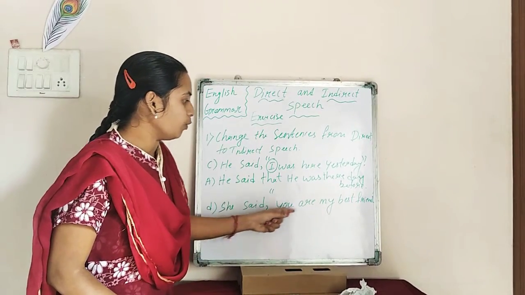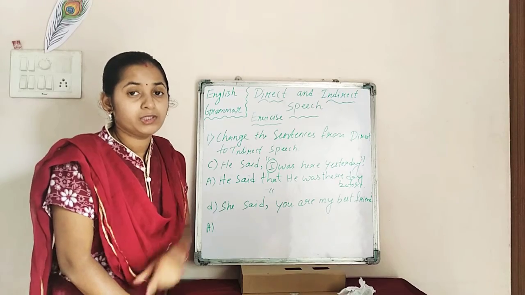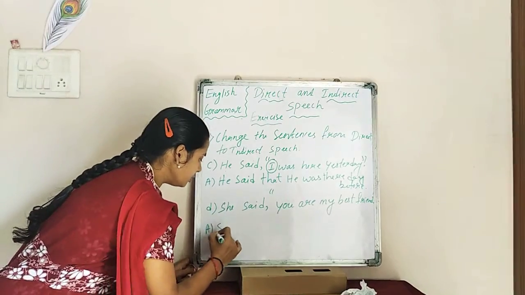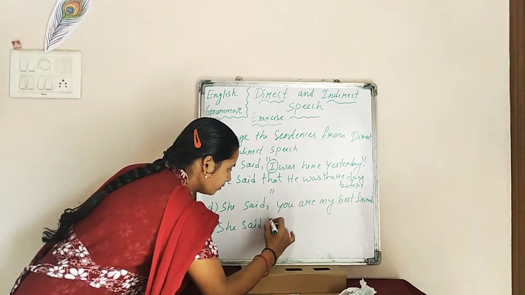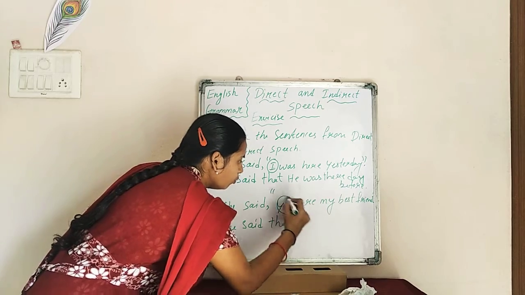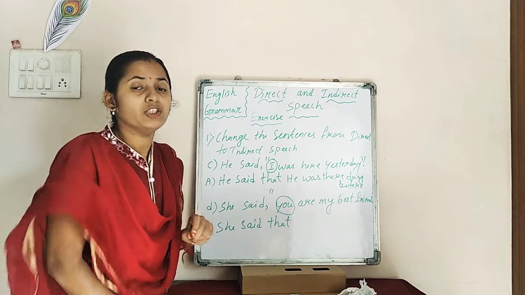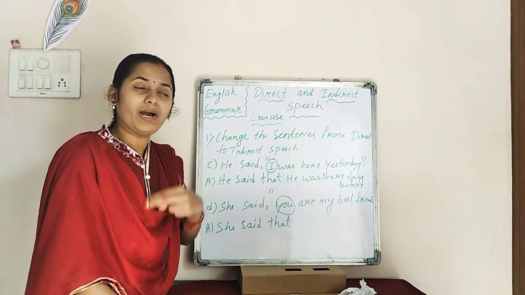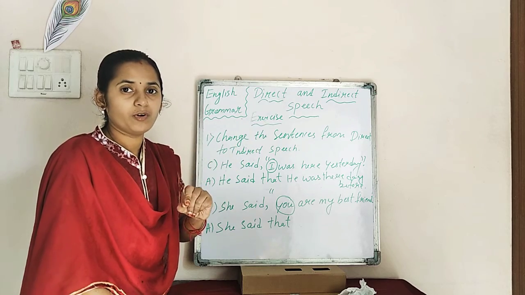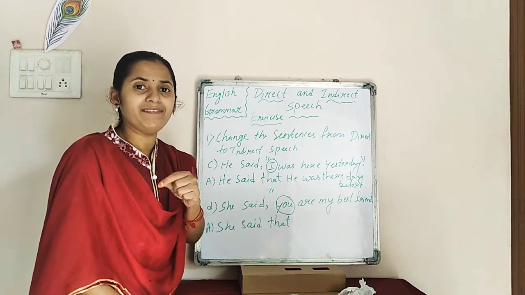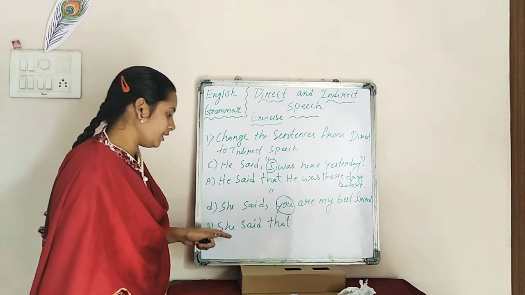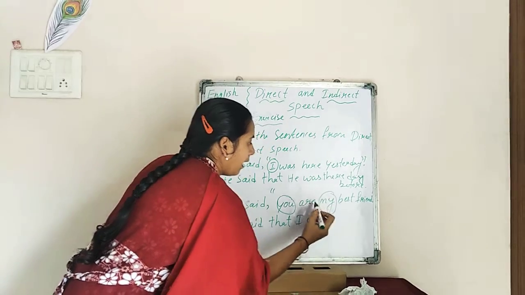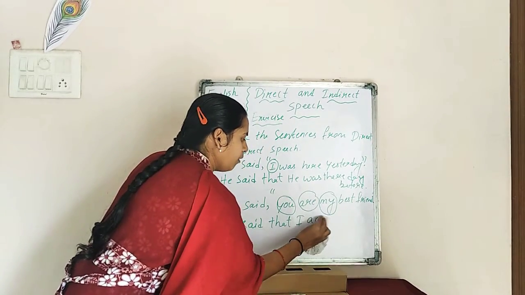Now moving to the next one, what is that? She said, you are my best friend. So let's start. How to start? She said that you. You is what? The second person. So you will become I. Right? She said to me, and while I am telling, she said you. But now when I am telling the same thing, I will tell that I. Right? So she said that I am. So now R will become am or was.